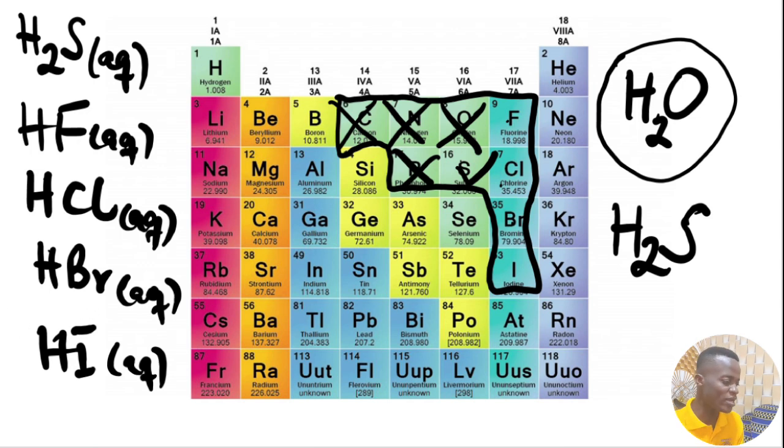Okay, now let's go and name these ones. How do we name them? The hydrogen is going to be the hydro. But for the last one, sulfur for example, we are going to add IC, ic, to the end.